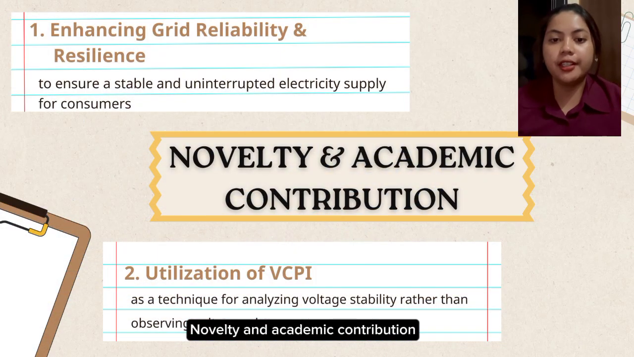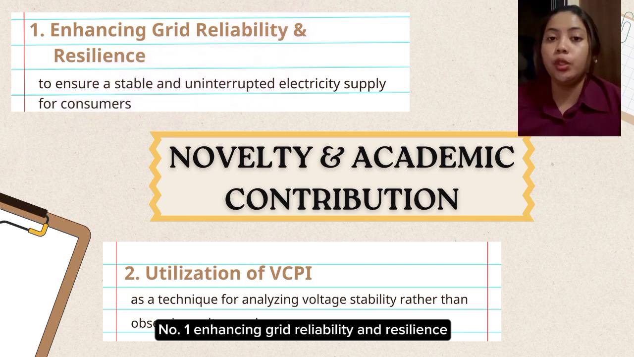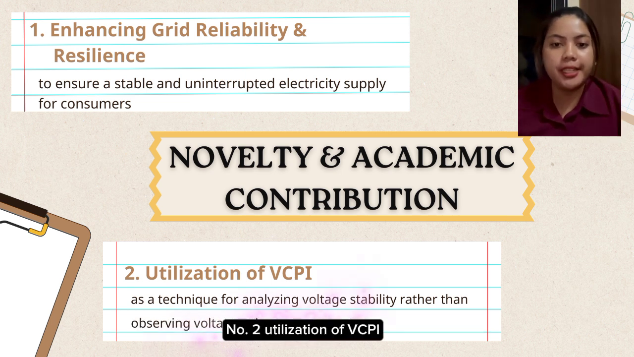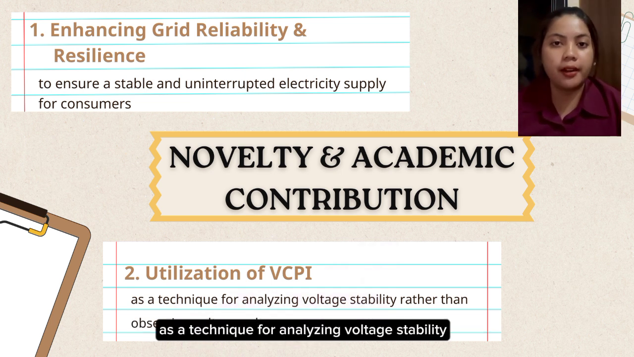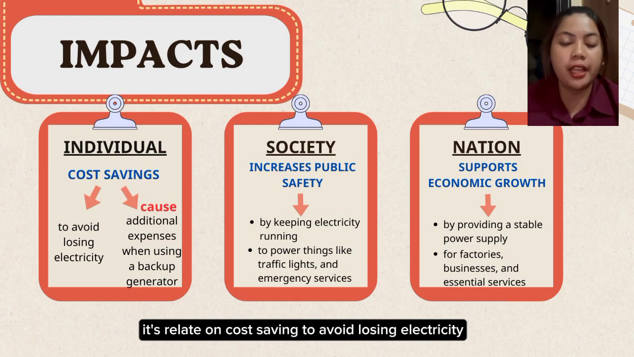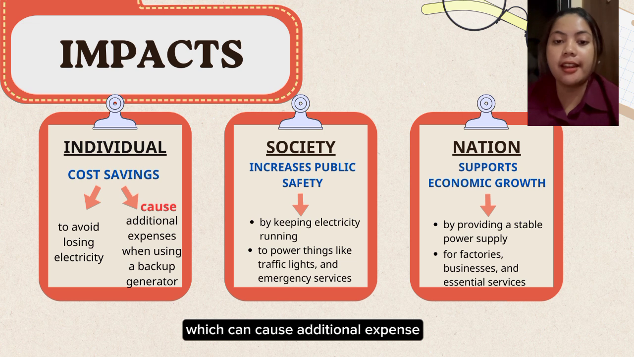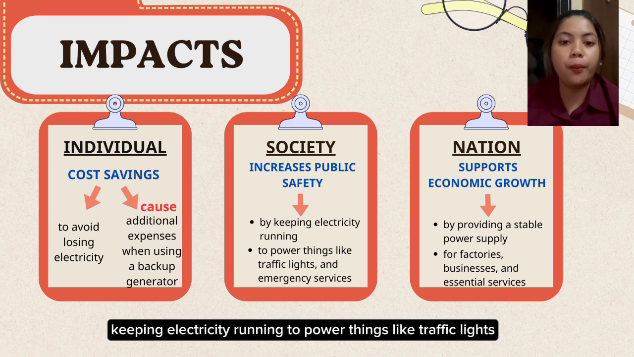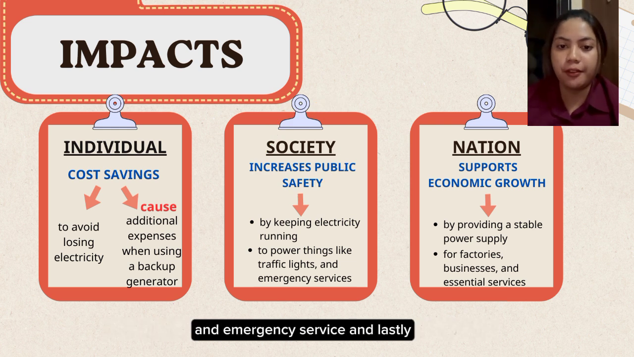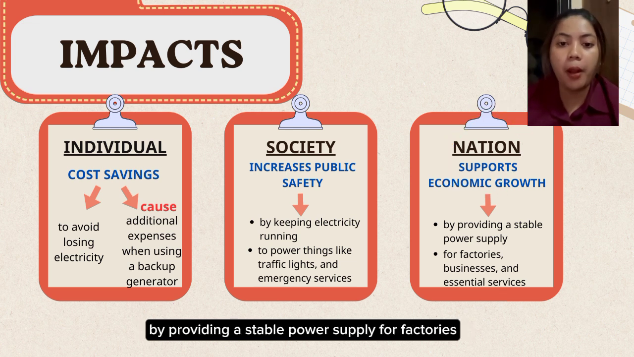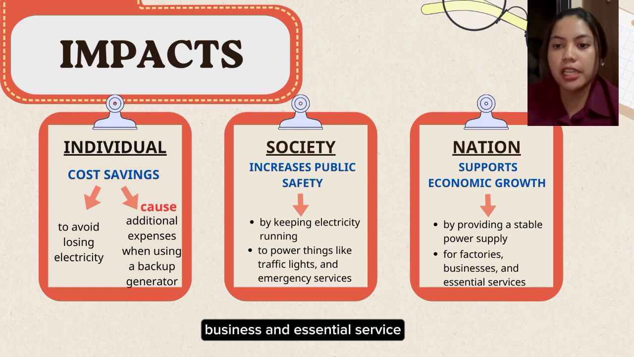Novelty and academic contribution. Number 1, enhancing grid reliability and resilience to ensure a stable and uninterrupted electricity supply for consumers. Number 2, utilization of VCPI as a technique for analyzing voltage stability rather than observing voltage values. Impacts to the individual: it relates to cost saving, to avoid losing electricity, which can cause additional expense when using a backup generator. Impacts to society: it can increase public safety by keeping electricity running to power things like traffic lights and emergency services. And lastly, impacts to the nation: it supports economic growth by providing a stable power supply for factories, businesses, and essential services.